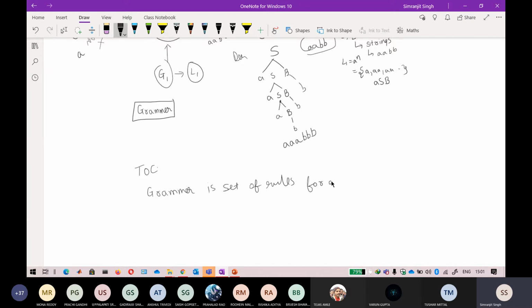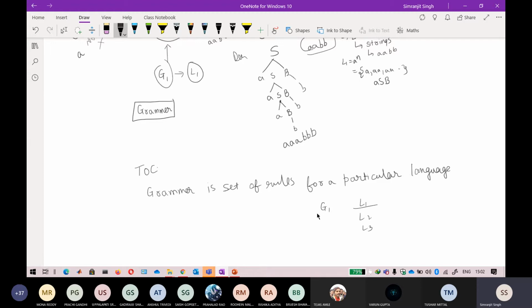So this is all informal, there is nothing written like that. But if I give you this kind of explanation, you will understand it very quickly, because I will provide you the formal definition that is already given in the PPT. Don't worry about that. So grammar is a set of rules for a particular language. Particular language means that in TOC there are many languages, and for every language there will be a corresponding grammar.